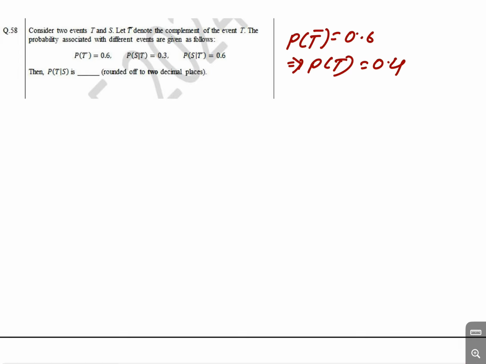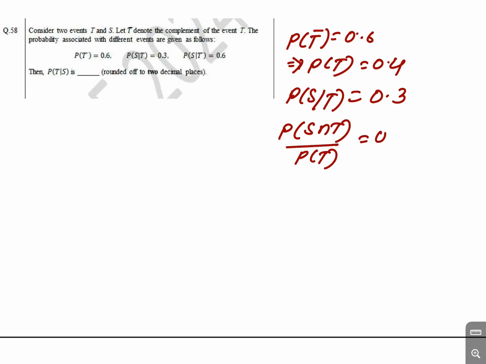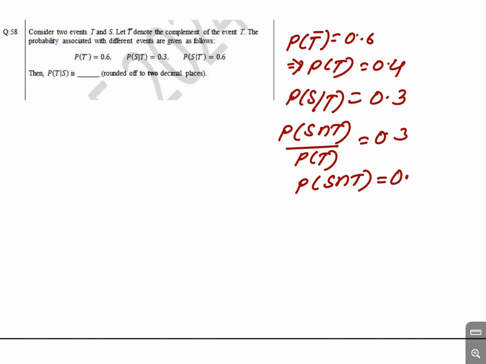The probability of S given T is equal to 0.3, which means that the probability of S intersection T divided by the probability of T is equal to 0.3. So from here, the probability of S intersection T is 0.3 into 0.4, which is 0.12.